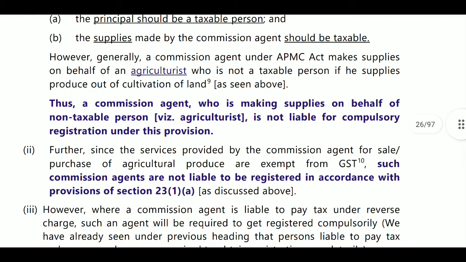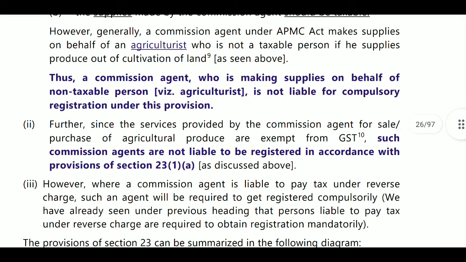However, generally a commission agent under the APMC Act makes supplies on behalf of an agriculturist, who is not a taxable person if he supplies products out of cultivation of land. A commission agent who is making supplies on behalf of a non-taxable person is not liable for compulsory registration under this provision. So if you see in markets, they get registration from APMC and they sell the goods on behalf of farmers, and that person is not required to get registration even though there is compulsory registration for agents.